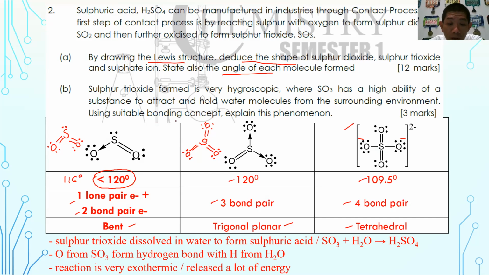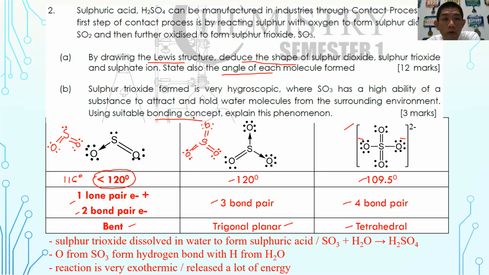Okay, because the concept of hygroscopic, where it is very soluble in water, is based on the bonding concept, because the question also already said use the bonding concept. So it has to be explained from the angle of the hydrogen bond of the oxygen from sulfur trioxide with the hydrogen from the water. Okay, so with that, that is how you are going to answer question number 2.